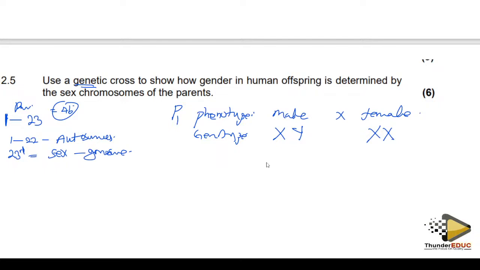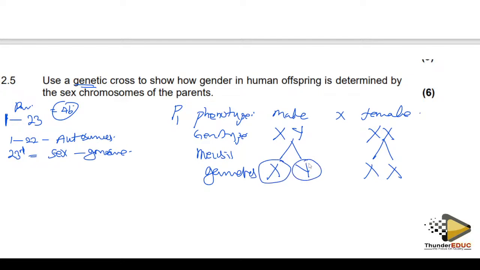So now what happens is meiosis. Meiosis is gonna be X, Y. It's gonna be X, X, and these are gametes. So we circle them. Even if you don't circle them, still you get a tick.